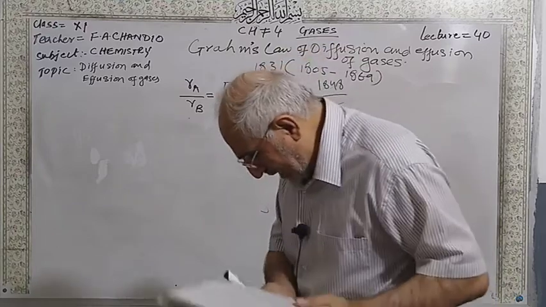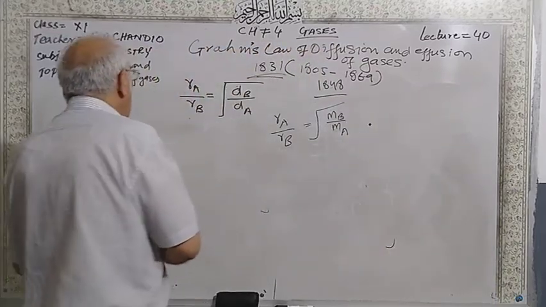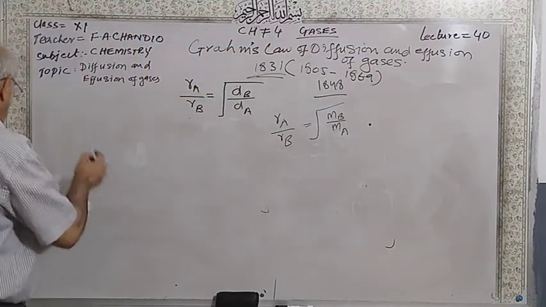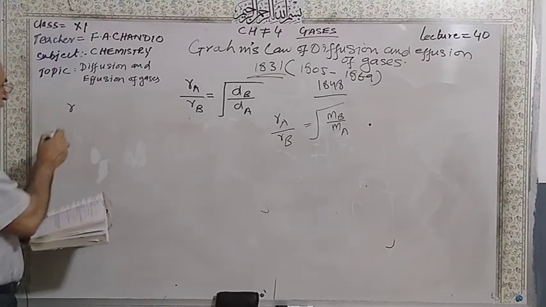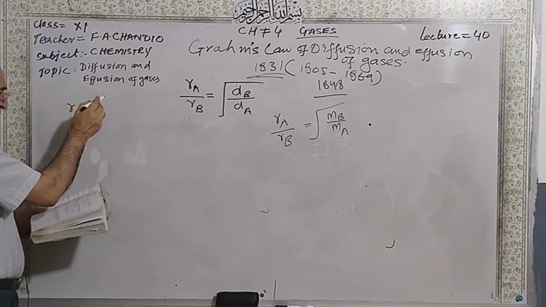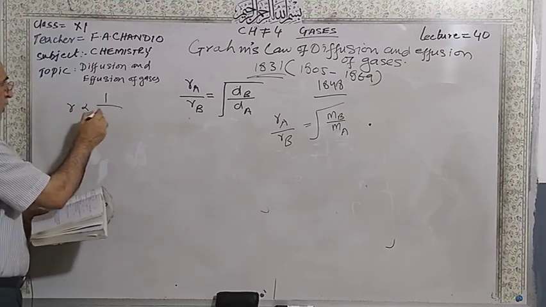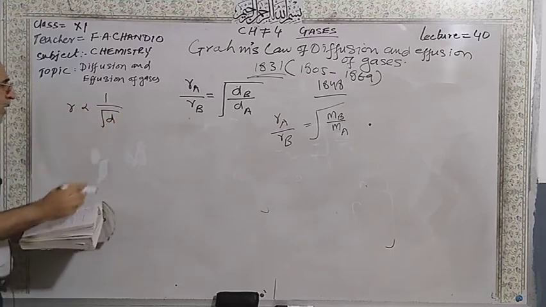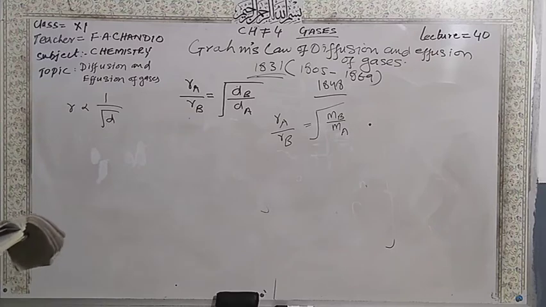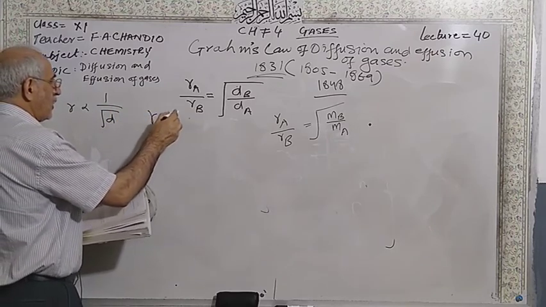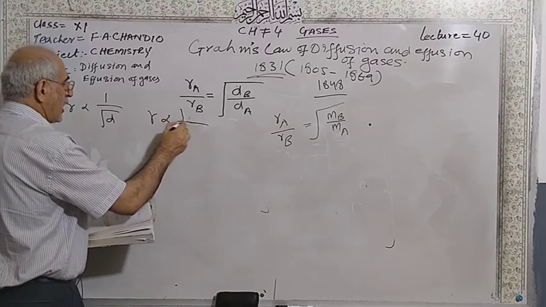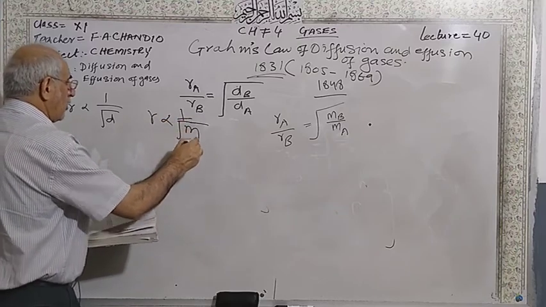If we explain this law, first of all we explain it according to density. The rate of diffusion of the gas is inversely proportional to the square root of its density, or likewise to its molecular mass.